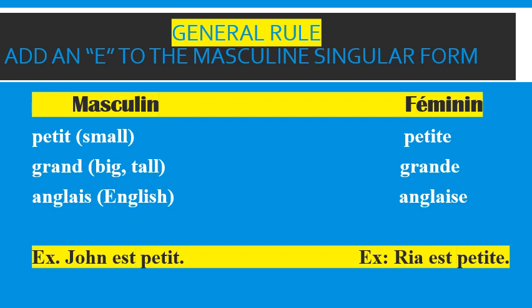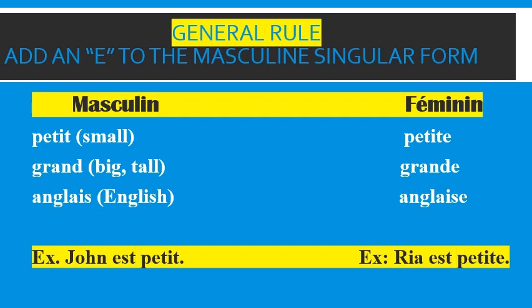Let us see the examples. In the masculine, the first example is petit. Petit means small, that is an adjective. If I have to change it into feminine, I will add an E at the back and it becomes petite. So petit, petite. See the second example. It is grand. Grand means big or tall. That is used for the masculine gender. If I have to change it into feminine, I will again add an E and it becomes grande. So it's grand for masculine and grande for feminine.